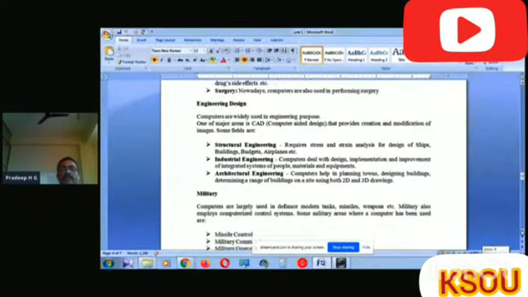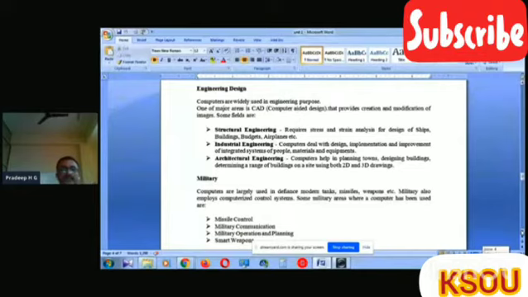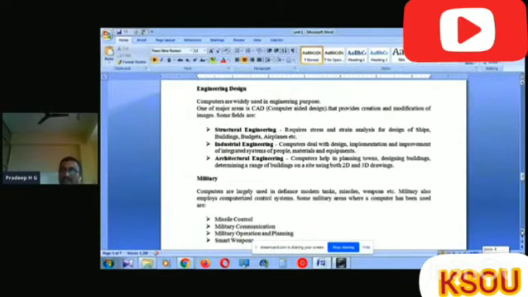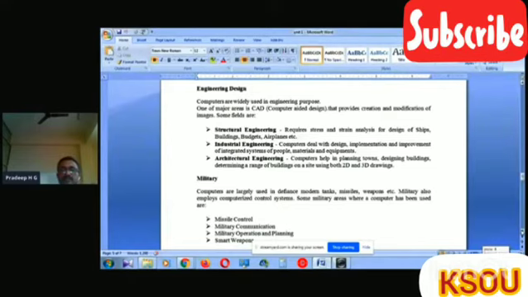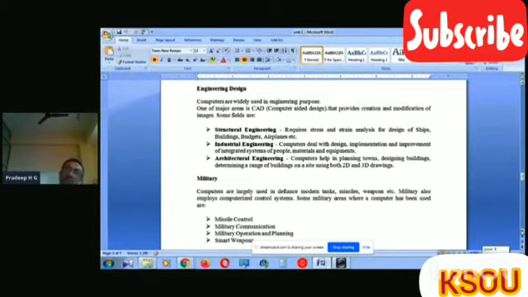Then engineering design. Computers are widely used for engineering purposes. One of the major areas is CAD, computer aided design, which provides the creation and modification of images, the design aspects we need, as well as architectural concepts.